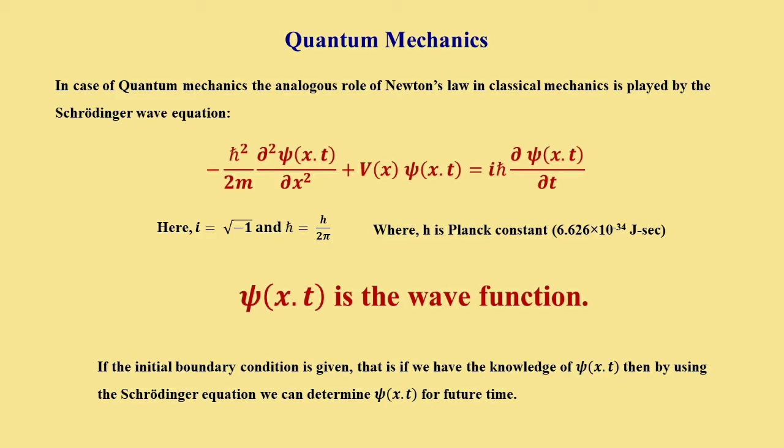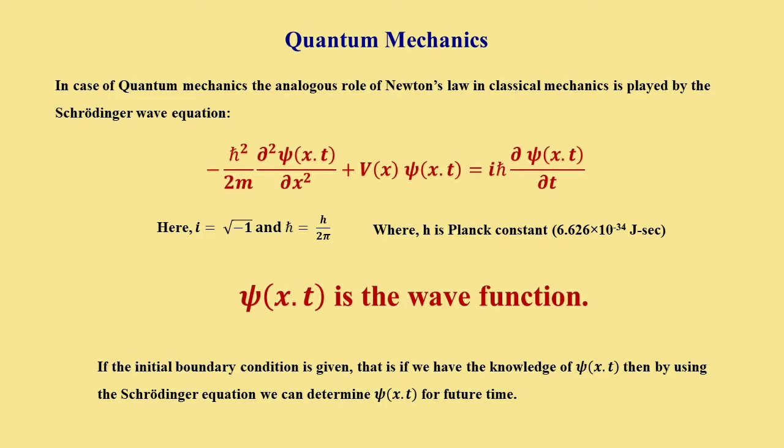It is minus h-bar squared by twice m, where h-bar is nothing but h divided by 2 pi, where h is the Planck constant, 6.626 times 10 to the power minus 34 joule second, and m is the mass of the quantum mechanical particle whose motion is under consideration. That is, minus h-bar squared by twice m, del 2 psi by del x2.